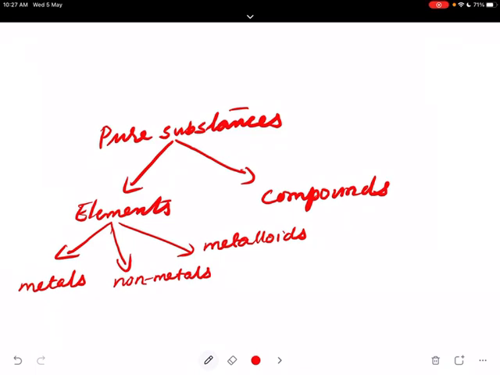An element may be defined as the pure substance which is made up of one kind of atoms only, or one kind of molecules only. Generally, we can say one kind of particles.